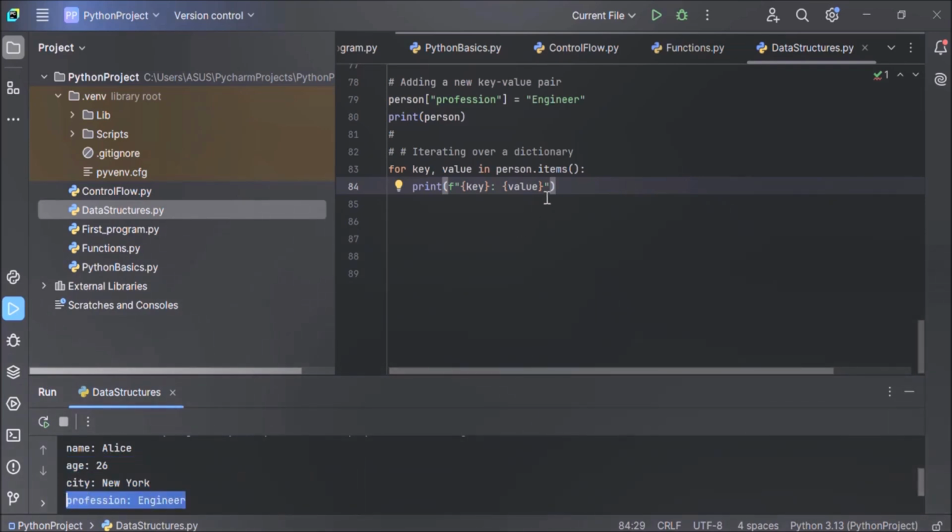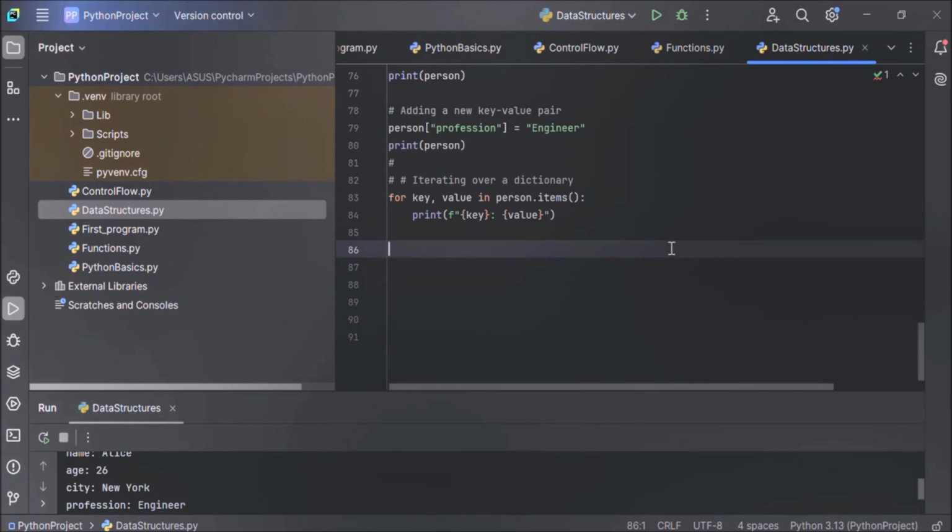Now here you might be thinking that why we have used the dot items method. We have used the dot items method because it is the most efficient way to iterate over a dictionary when you need both keys and values. If you need only keys or values, you can use the dot keys method or dot values method. Dot keys method iterates over keys and dot values method iterates over values. Now let's see an example.